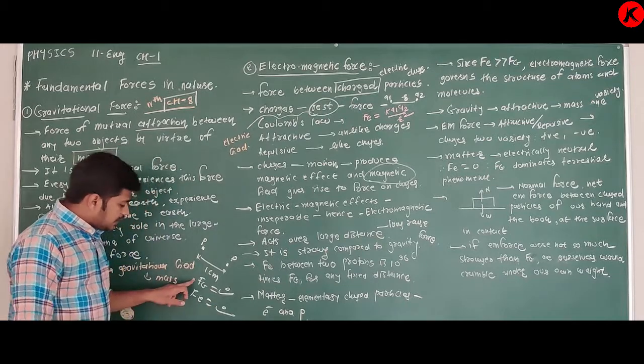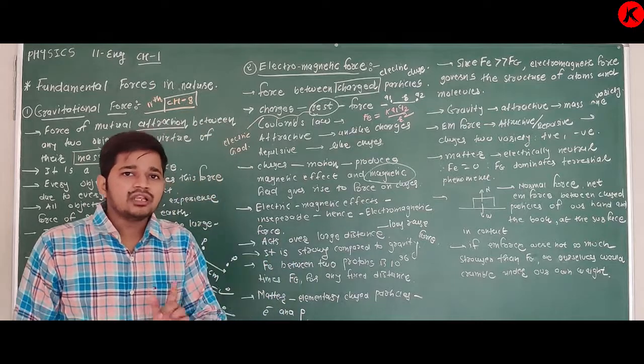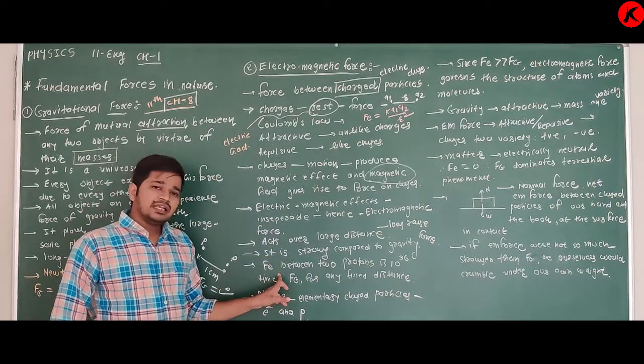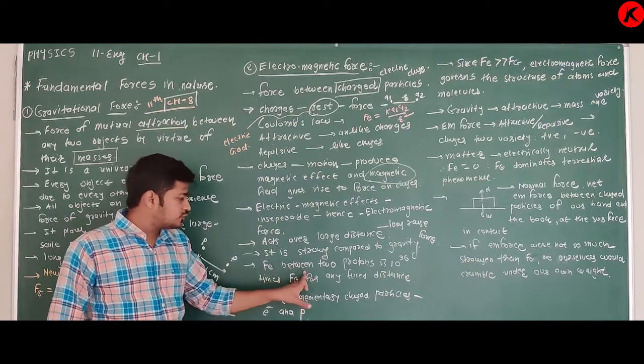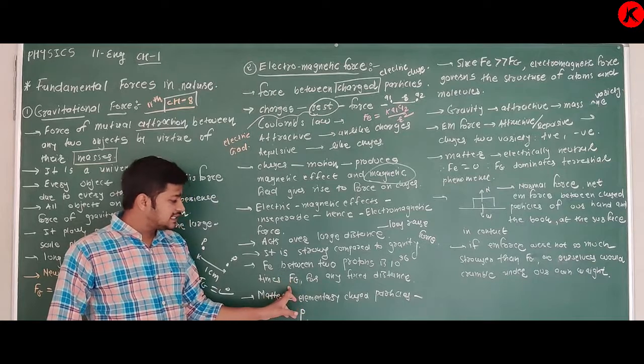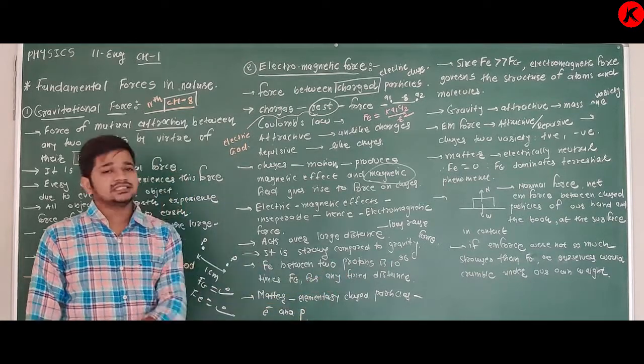And if we compare these two forces, then you will get one result: the electric force, Fe, between two protons is 10^36 times greater than the gravitational force for any fixed distance.